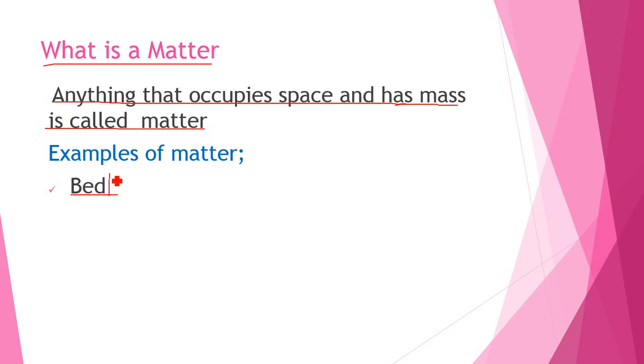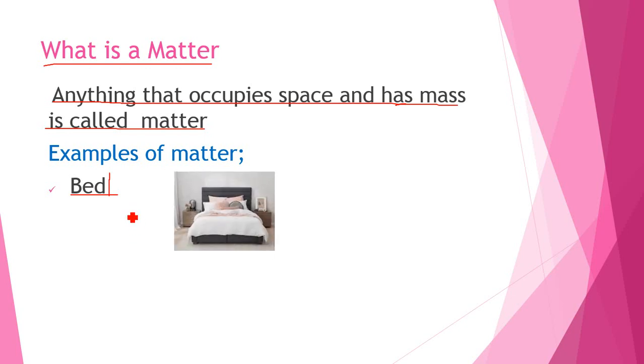It takes some space and it has its outer body. So that's why bed is also a matter. What about cupboard? Yes, cupboard is also a matter because it also occupies space and has mass.